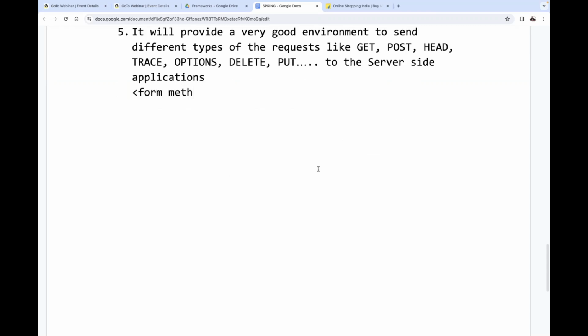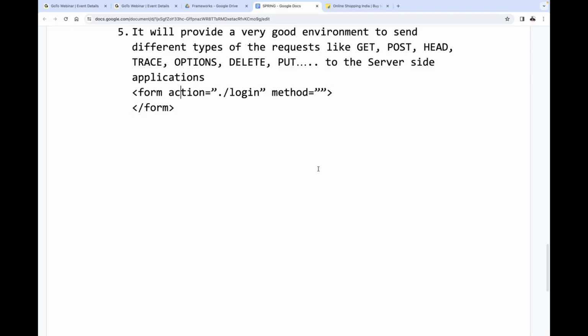Form. What next one here? No, method. Okay, later I will go for it. Action is equal to the server side resource address. Say for example something else, login for example. Then here we are going to use method. Method is equal to what?